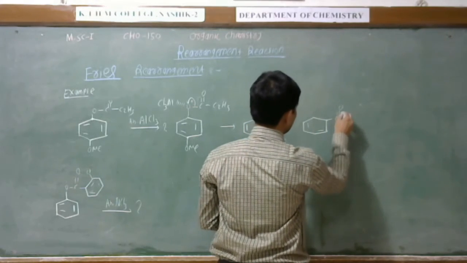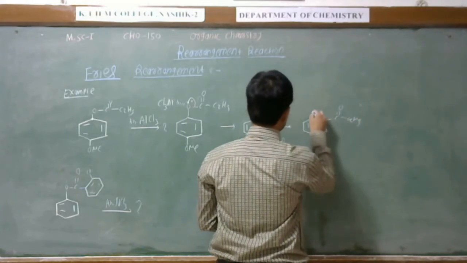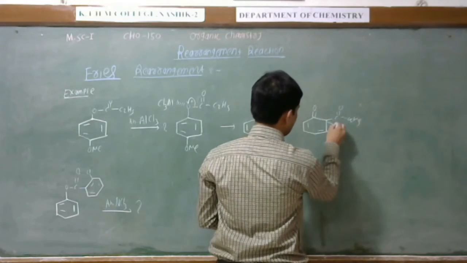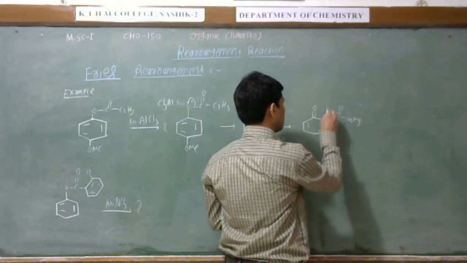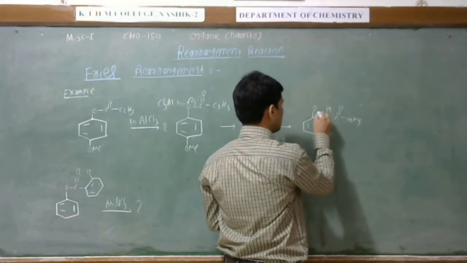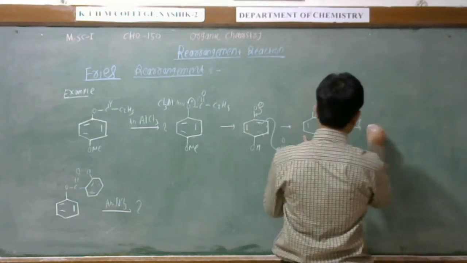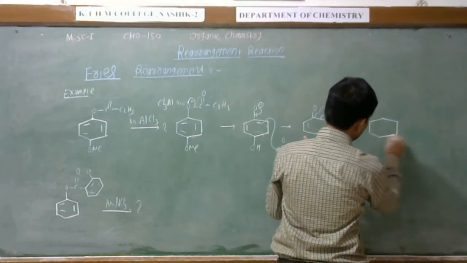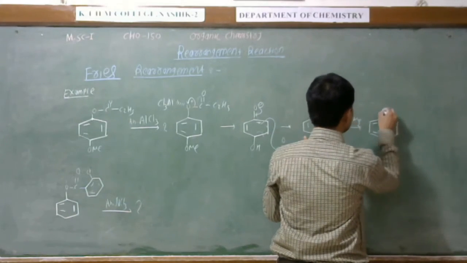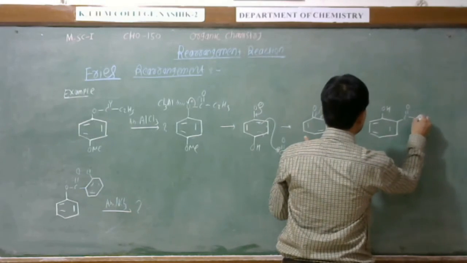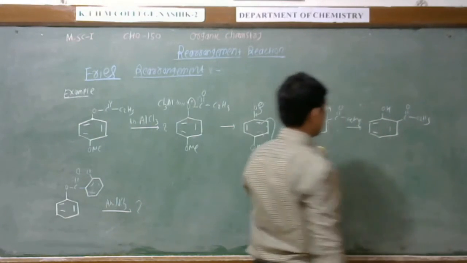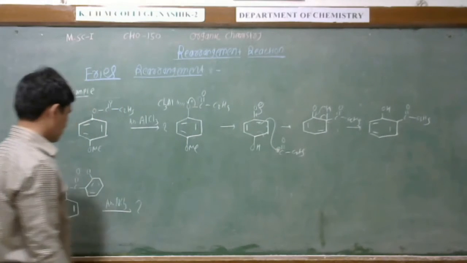This is the C double bond O, C2H5. This is the double bond. Here is the hydrogen. See, this bond will shift here, and this bond takes a hydrogen. And we get the ortho-hydroxy ketone. This is the OH, this is C double bond O, C2H5.